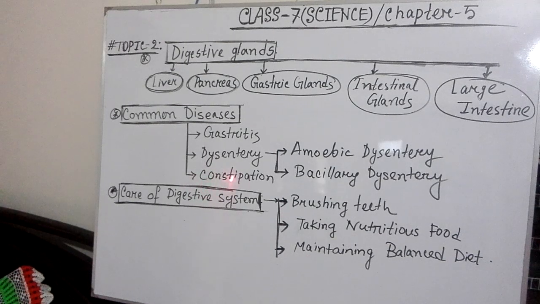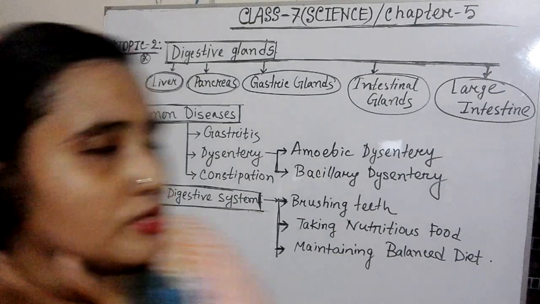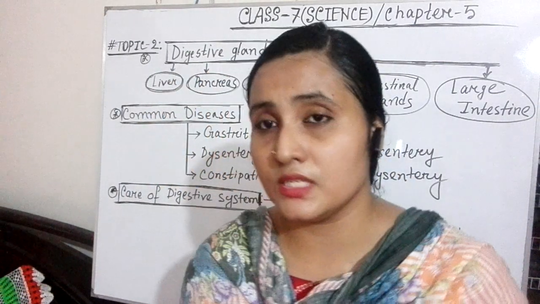It will make your stools so hard. So to reduce this problem, you have to take plenty of water, and you have to take leafy vegetables. So these are the common diseases of our digestive system.